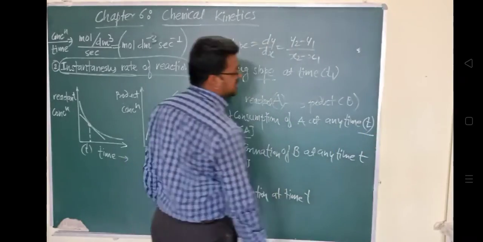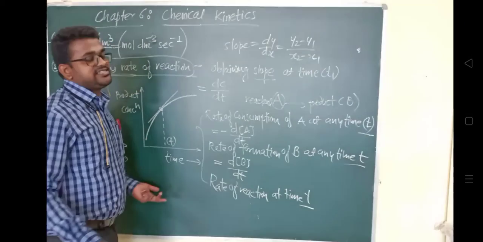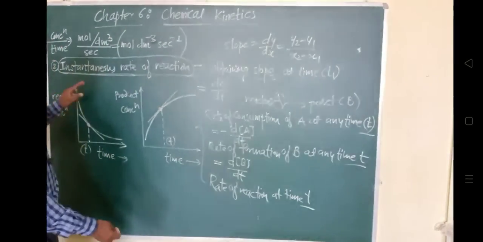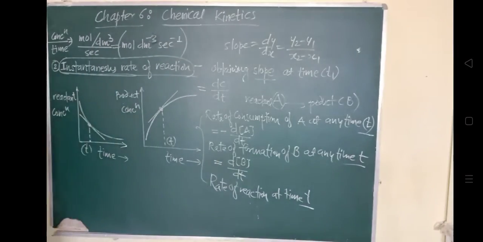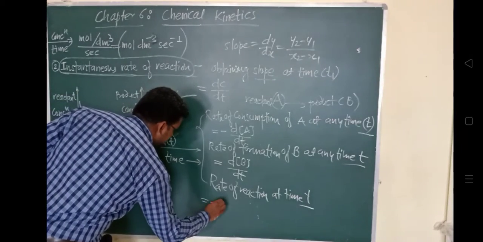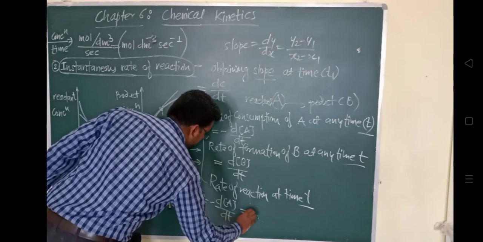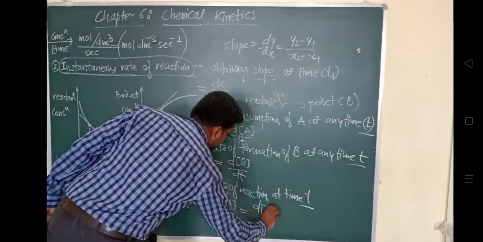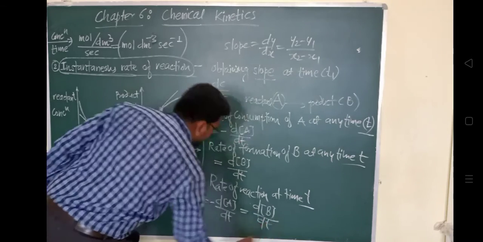This defines itself, that is at that instant, the instantaneous rate. So the rate of reaction at that time is either minus d concentration of A upon dt or d concentration of B upon dt.